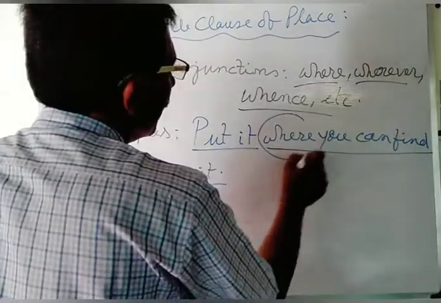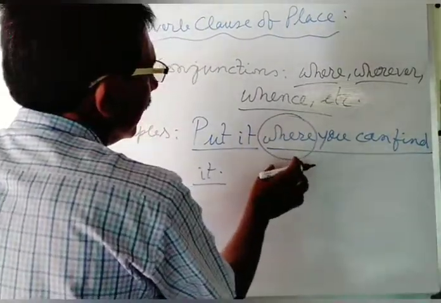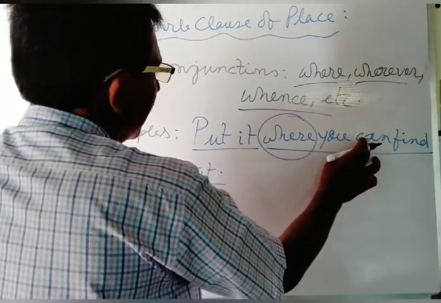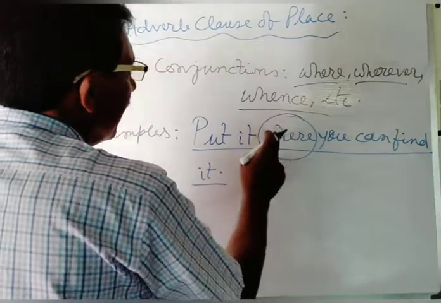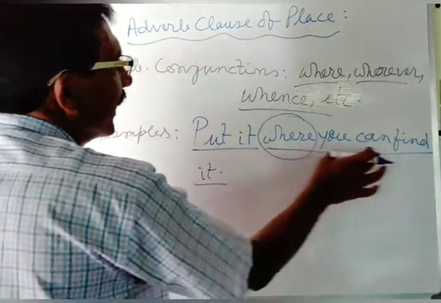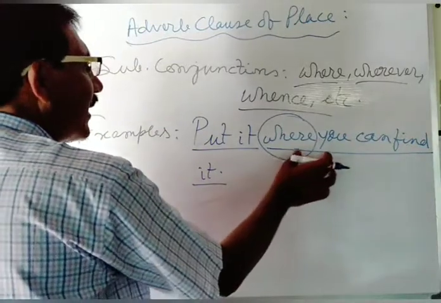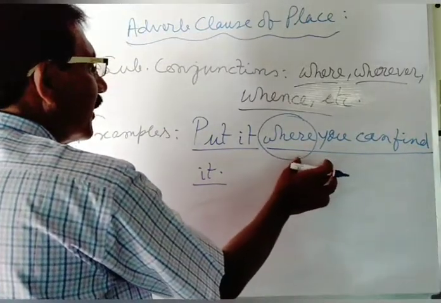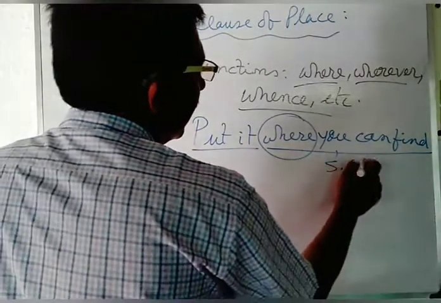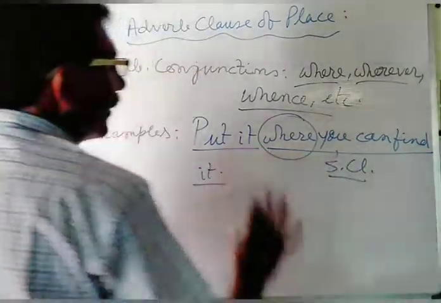Here where is the subordinating conjunction, used at the beginning of the subordinating clause. This subordinating clause indicates place, and such a subordinating clause is used as the adverb clause.